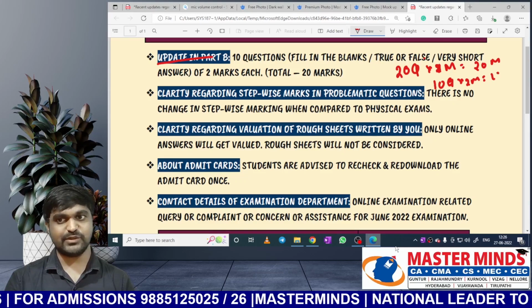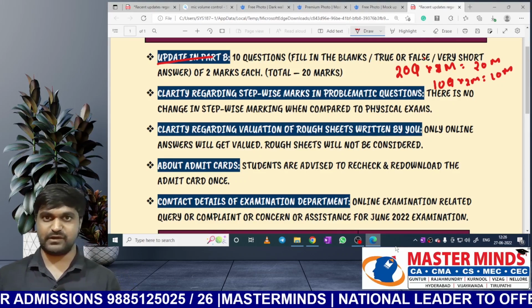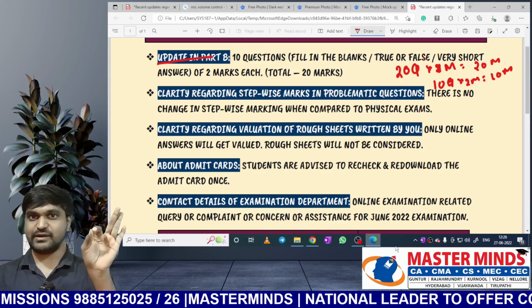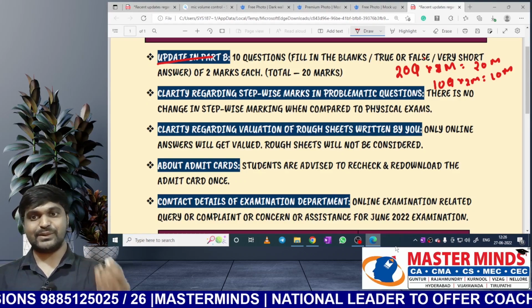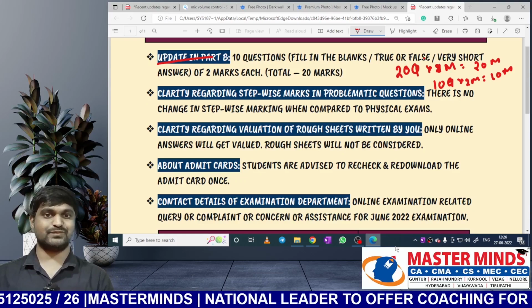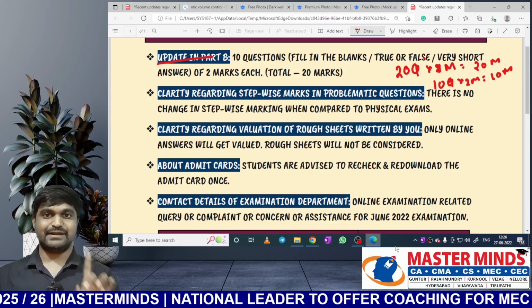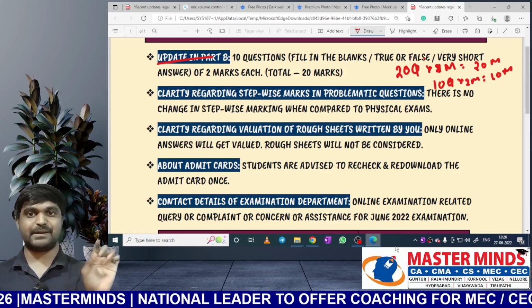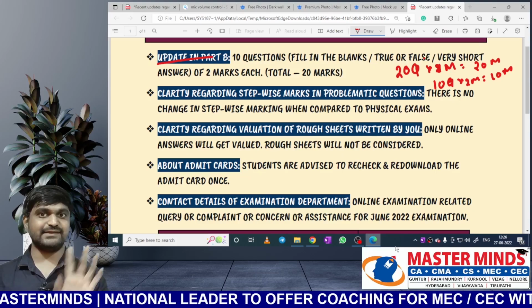Total is 20 marks, so there is no change in total marks. The number of questions decreased from 20 to 10 and marks increased from 1 to 2. In simple terms, now there will be only 10 questions in Part B and each question carries 2 marks.